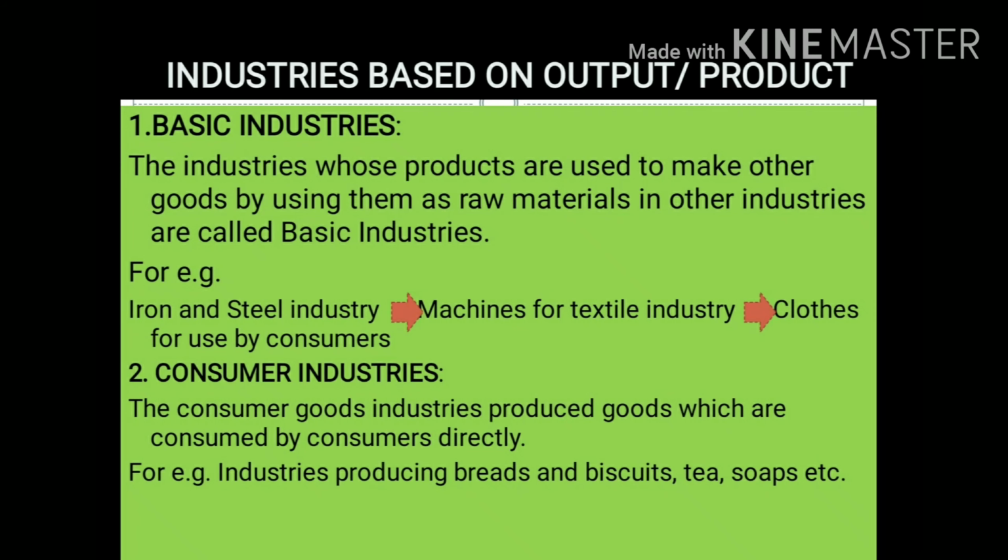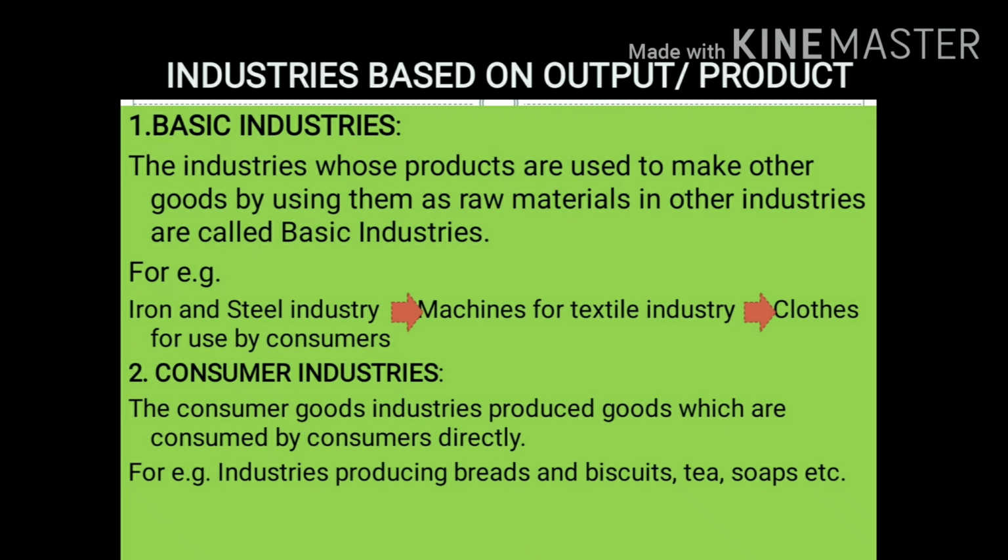Next one is industries based on output or product. On the basis of output or product, industries have been classified into two types. First one is basic industries and second one is consumer industries. Basic industries are those industries whose products are used to make some other goods by using them as raw materials in other industries.